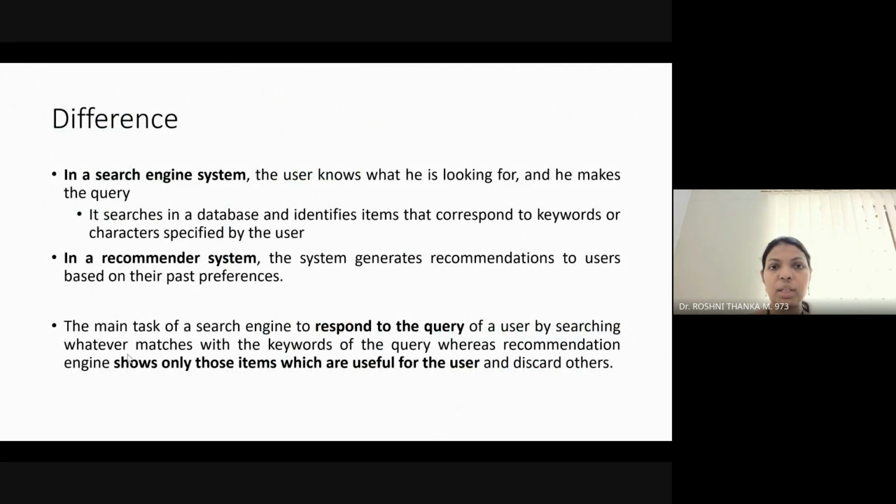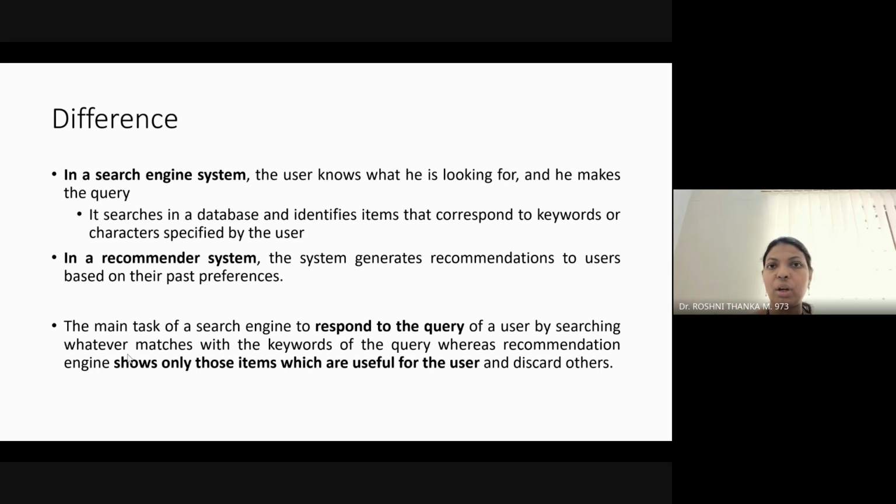As I told you, in a search engine the user has to take the initiative. We have to give the search query, and based upon the keywords, it searches the databases on the web server and gives you a lot of suggestions.